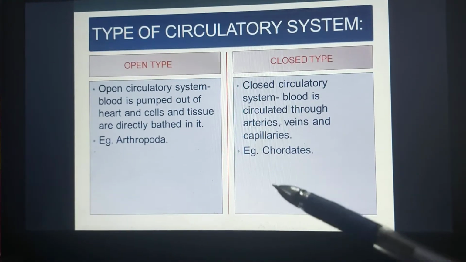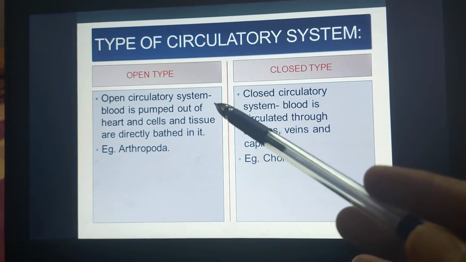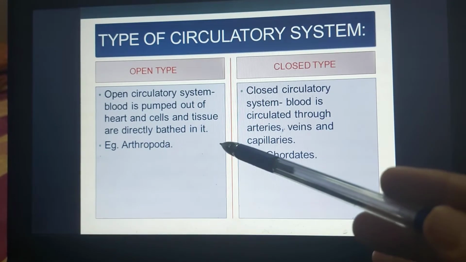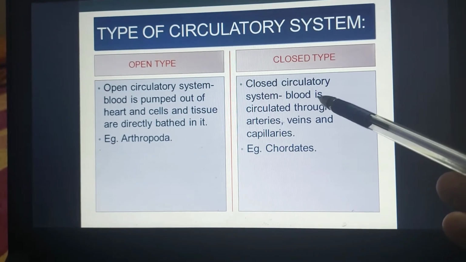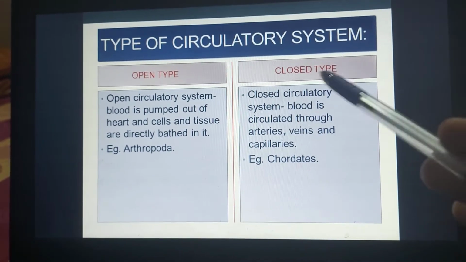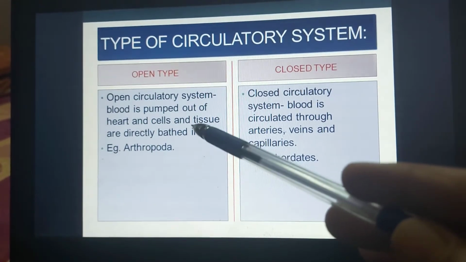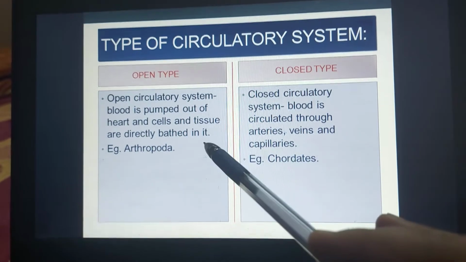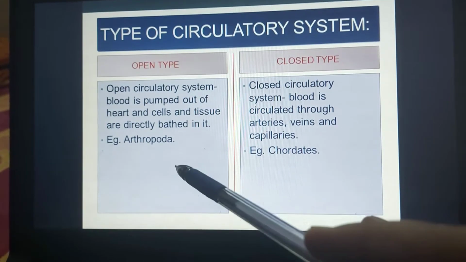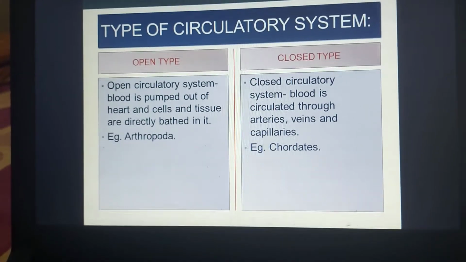Then the next one is the type of circulatory system. Circulatory systems are also of two types, open and closed. In the open type, blood is pumped out of the heart and the cells and tissues are directly bathed in it. Whereas in a closed circulatory system, blood is circulated through arteries, veins and capillaries. That means the blood moves through closed blood vessels, which is why it is called closed. In the open type, the blood is loosely present in the tissues and the cells are directly bathed in it. Here we have the example of Arthropoda for open, and chordates for closed, which show this type of circulatory system.